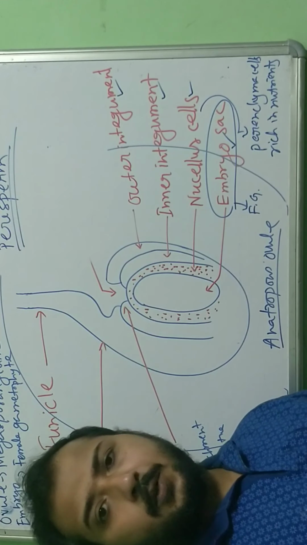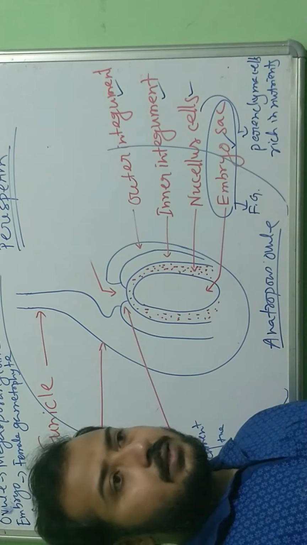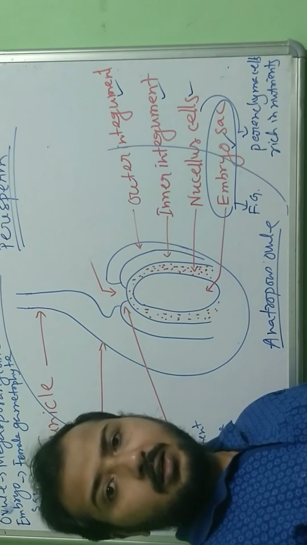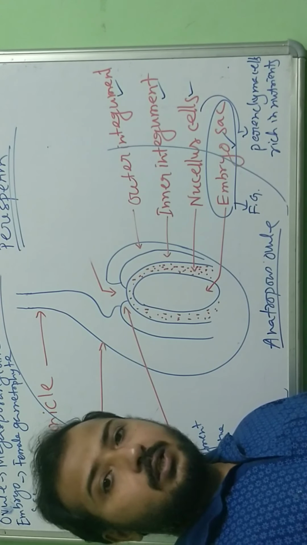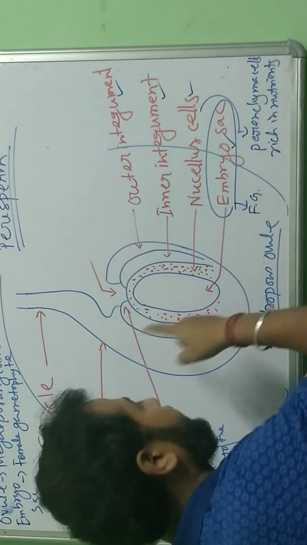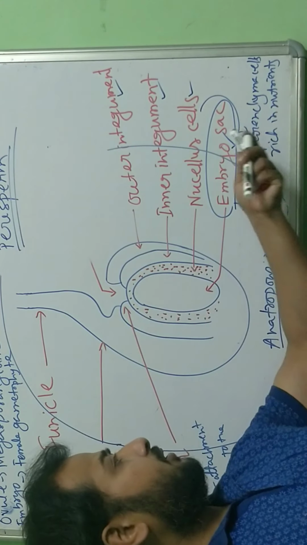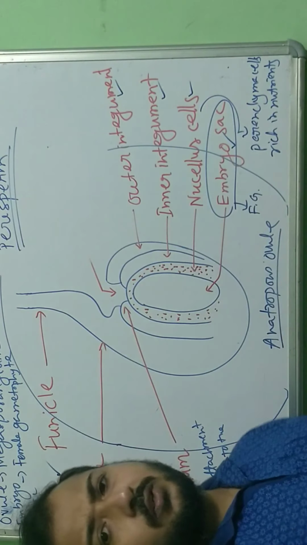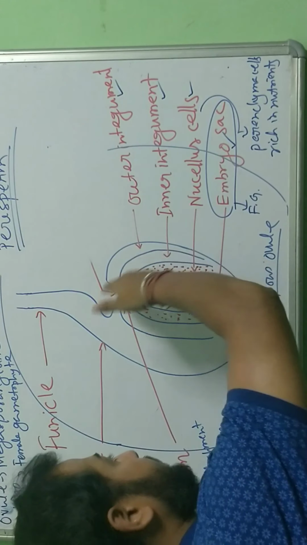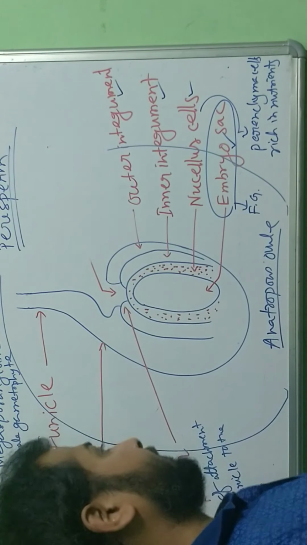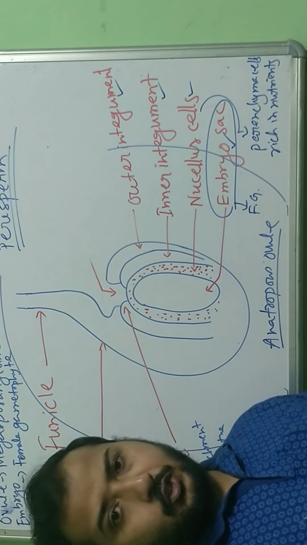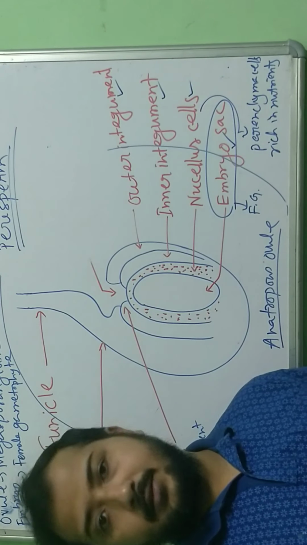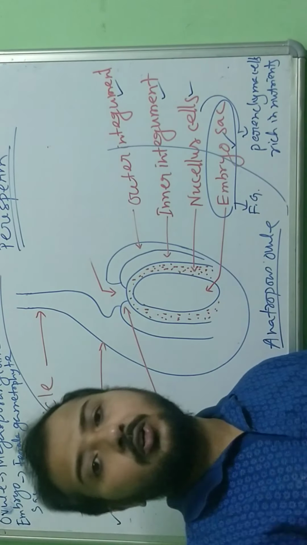Okay, in most of the angiosperms, these nucellar cells are utilized. All the nucellar cells are utilized, you can say exhausted, for the development of the embryo sac. Because these nucellar cells are rich in what? Nutrients. So these nutrients are required for the growth and development of the embryo sac. So in most of the angiosperms we see almost all the nucellar cells are exhausted, all the nutrients are exhausted. But in some angiosperms we see that some of the nucellar cells with nutrients remain there inside the ovule, and they remain in the seed also.